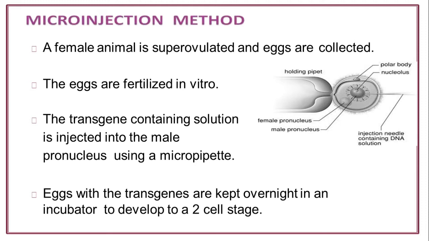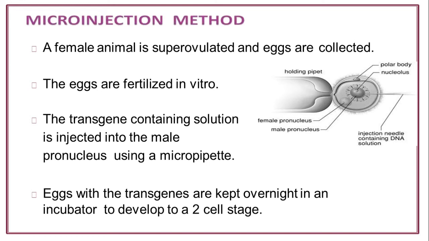Here a female animal is superovulated and eggs are collected. The eggs are fertilized in vitro. The transgene-containing solution is injected into the male pronucleus using a micropipette. Eggs with the transgene are kept overnight in an incubator to develop to a two-cell stage.